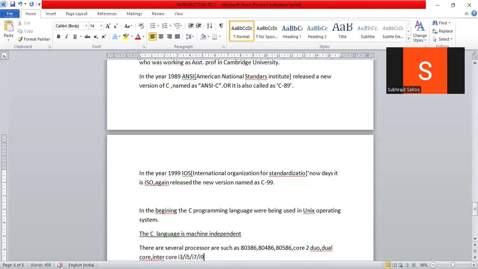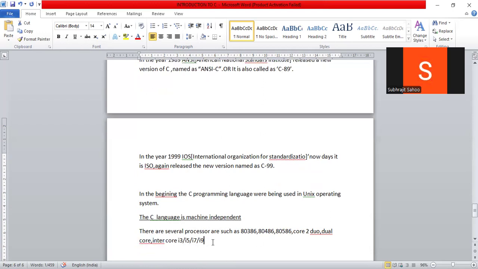Whether the computer has any of these processors, in any processor the C language will run happily.